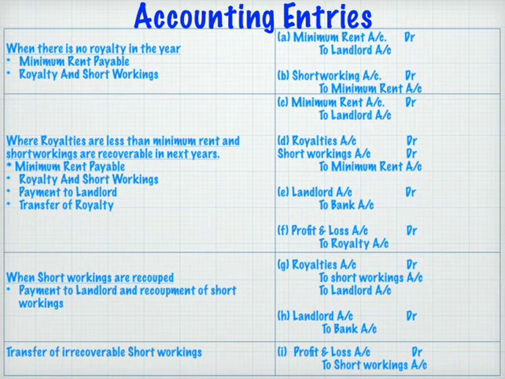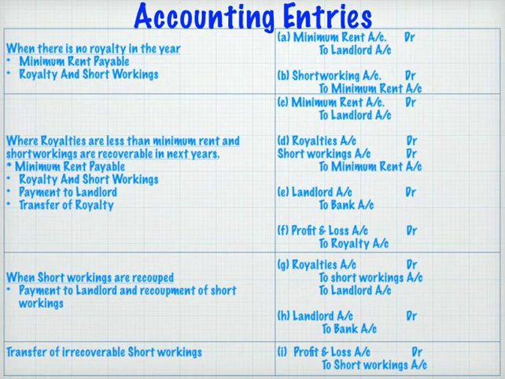Now when short workings are recovered, then the entry will be royalties account debit to short workings account to landlord account. And if these are payable, then we have to make a payment of it.